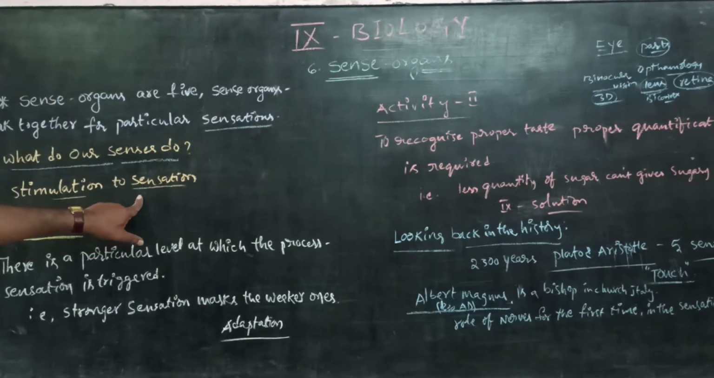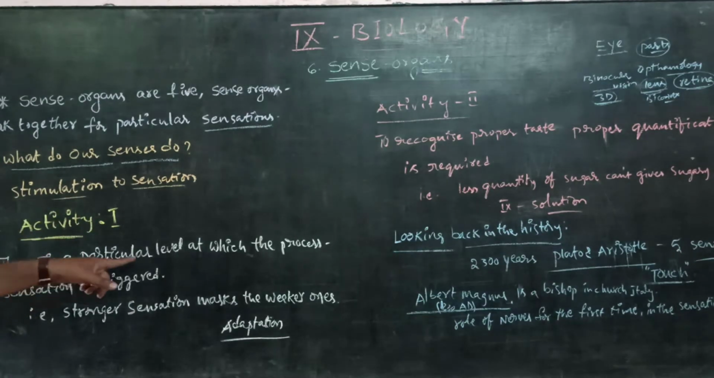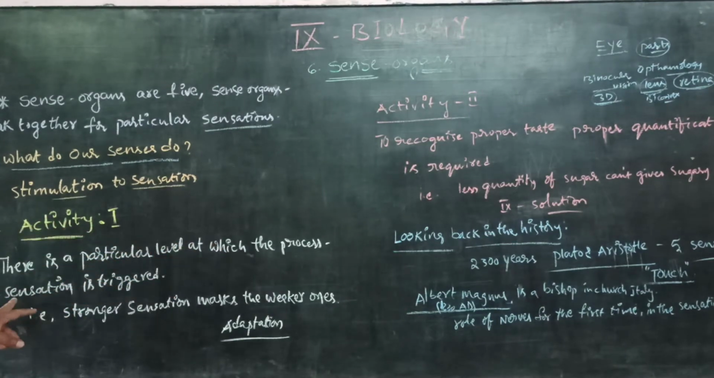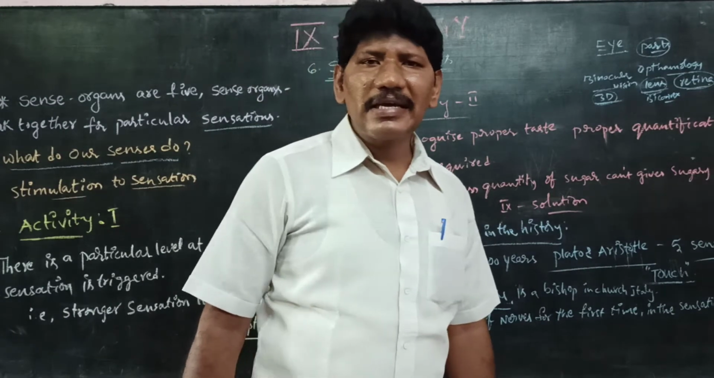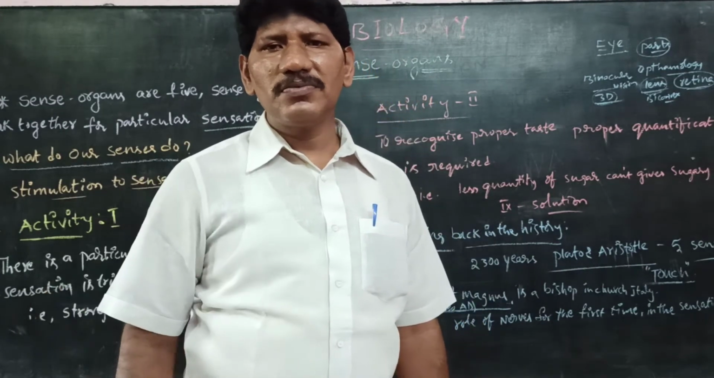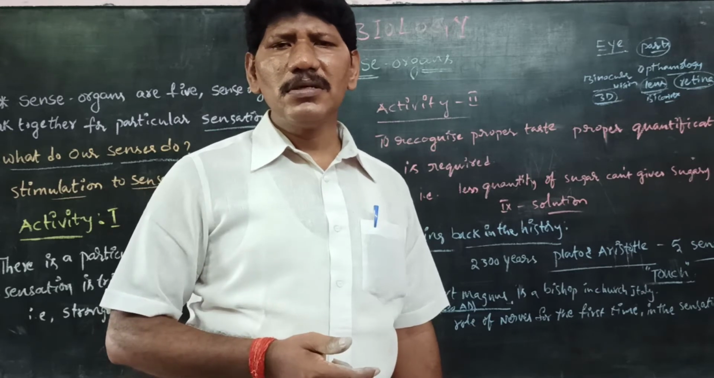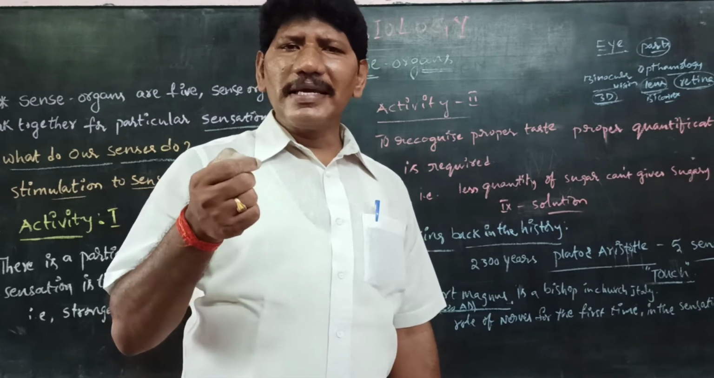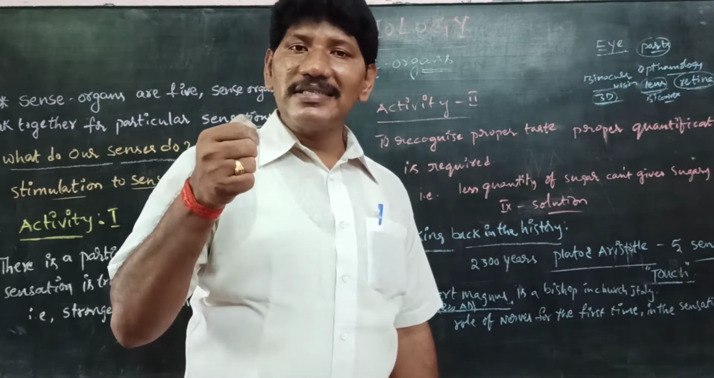Now let us come to stimulation and sensation, which we already explained previously. Now coming to activity number 1. What does activity number 1 reveal? There is a particular level at which the process of sensation is triggered. For example, every stimulus cannot give a proper response. To make a sensation, a moderate level of stimulus is required.